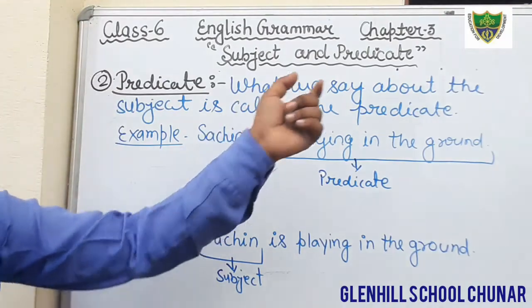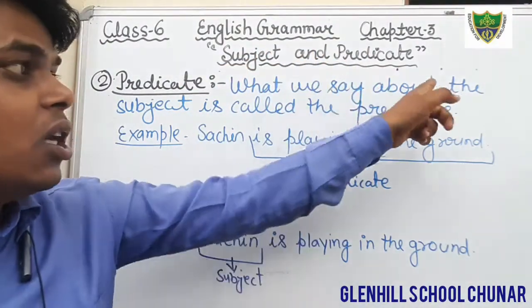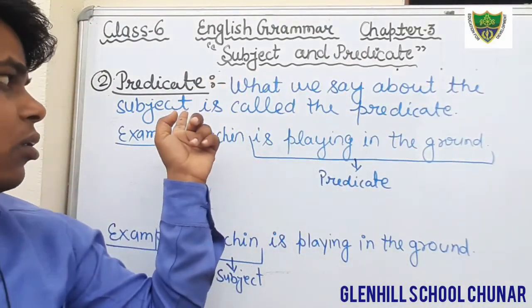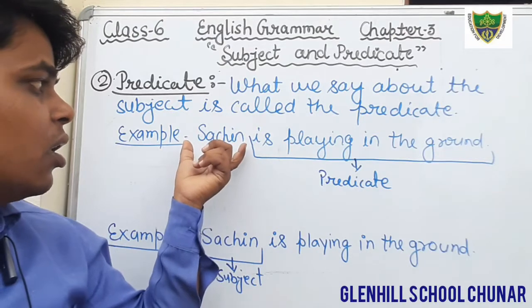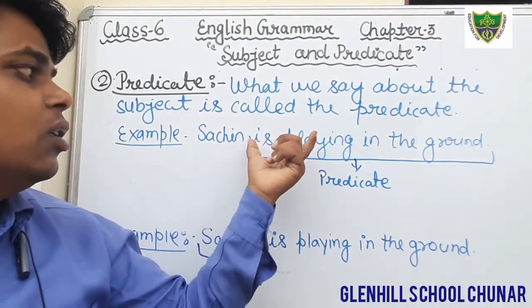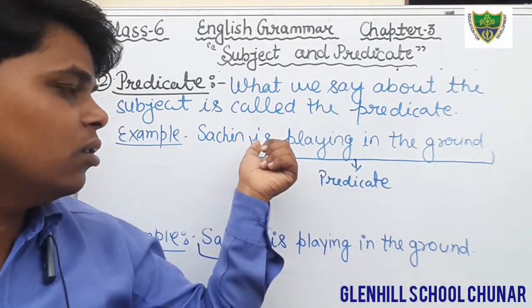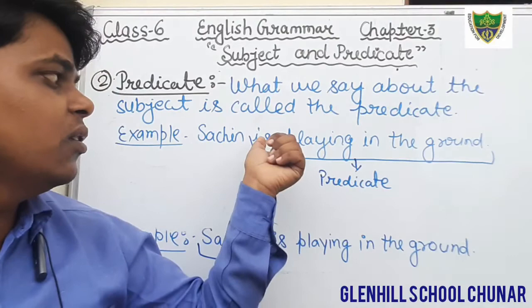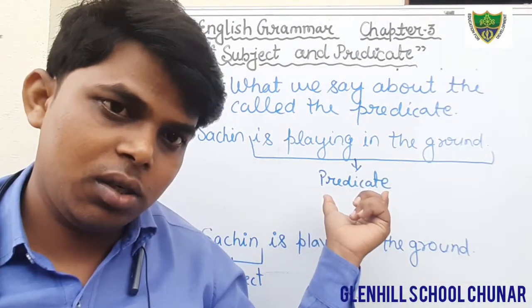As the definition of predicate says, what we say about the subject, what we are saying about Sachin, that he is playing in the ground. So here the words is playing in the ground is predicate.